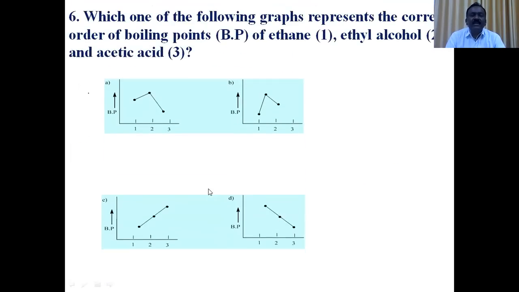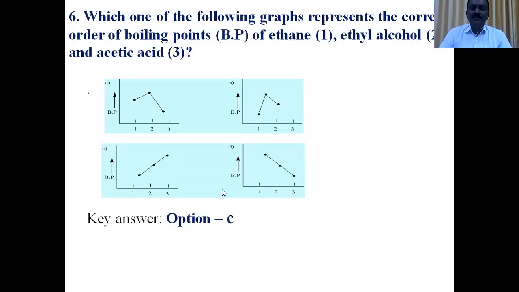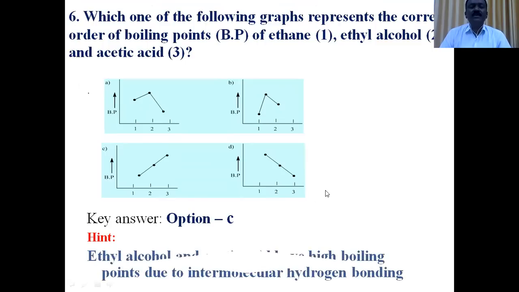Next question. Which of the following graphs represents the correct order of boiling point of ethane, ethyl alcohol, and acetic acid? Consider the 3 compounds given. The first one is ethane, a hydrocarbon. Intermolecular attractions are very weak, so the boiling point is very low. The next one is ethyl alcohol, and the third one is acetic acid. Both have intermolecular hydrogen bonding.